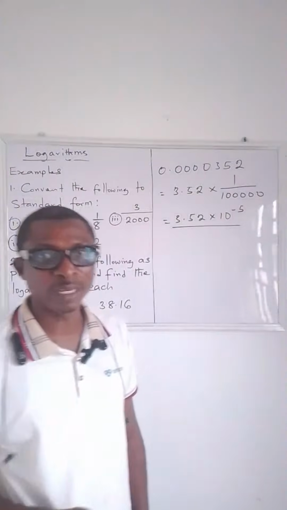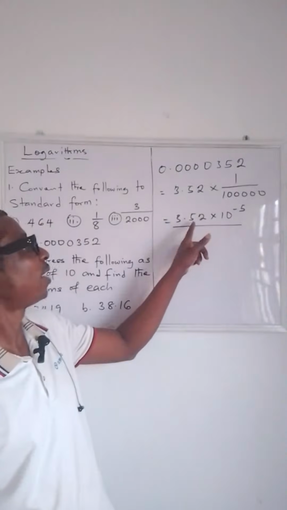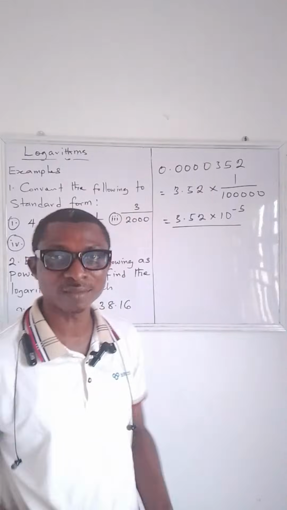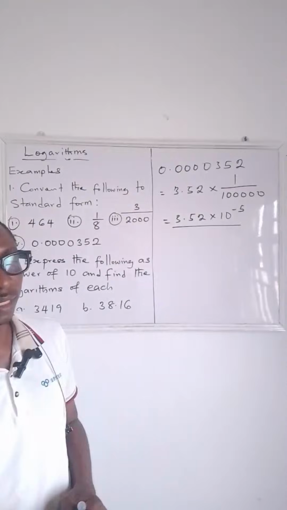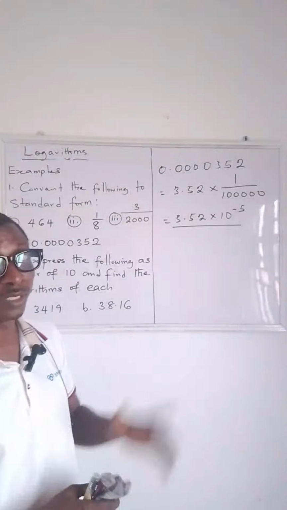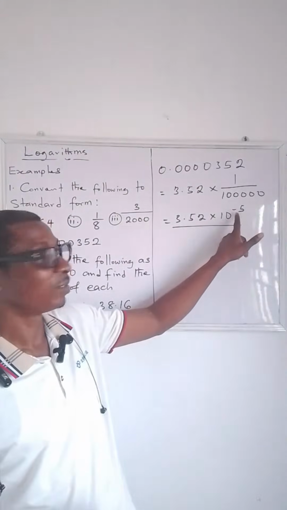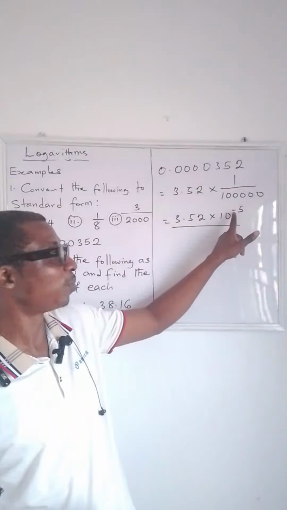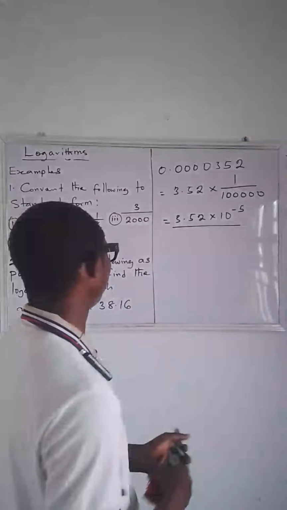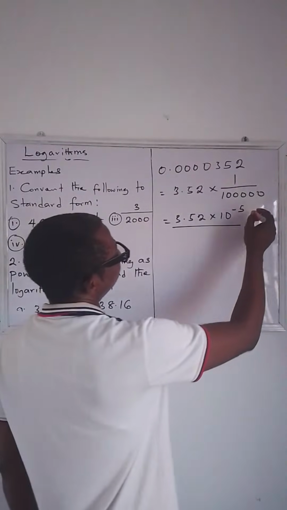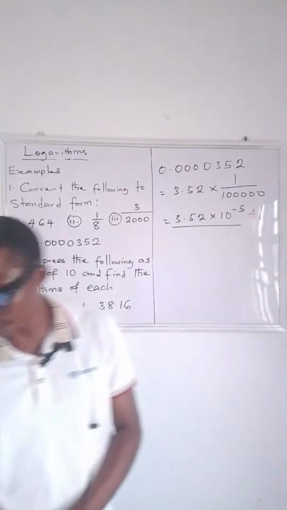Good. I think we have brilliant minds here today. Those of you that have 3.52 times 10 raised to the power of minus 5, give yourself a round of applause. That's very good. If you missed it, encourage those people that got the answer. Don't forget, for you to get this, the minus 5 must be there. So how do we award this? You just have an accuracy mark of 1. So that's the answer to that problem.